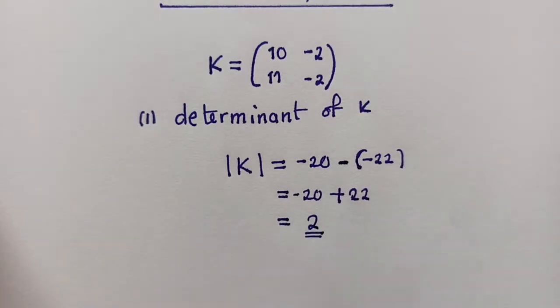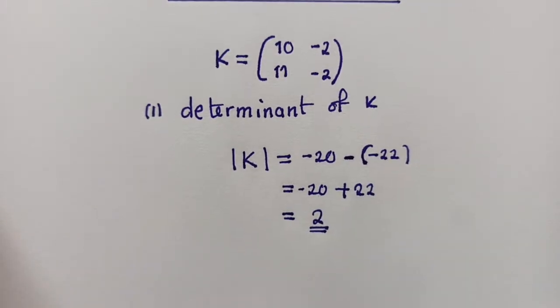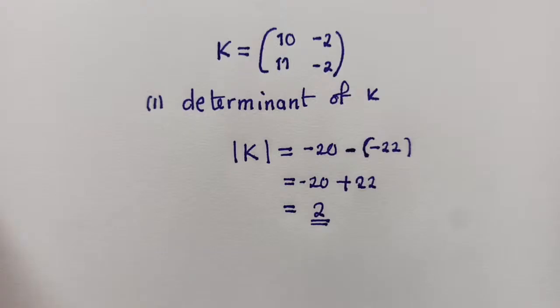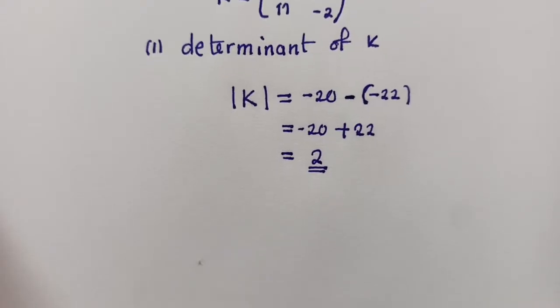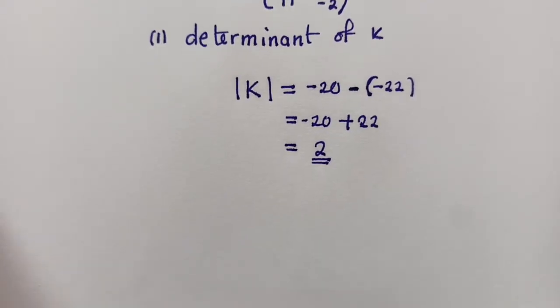To a 2. When you say -20 plus 22, we're getting a 2. So that's it. Are we okay up to here? Are you okay? Clear? We go now to the next question where they said we find the inverse.